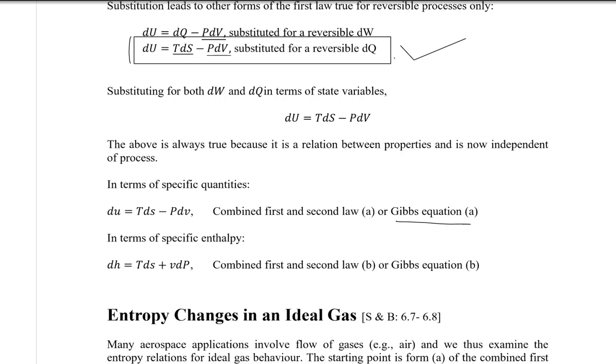In terms of enthalpy, when we write the first law of thermodynamics, dh is equal to tds plus vdp. This is also the first law equation in terms of combining the second law as well.